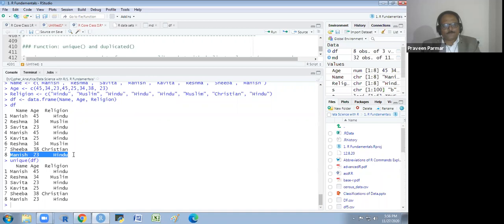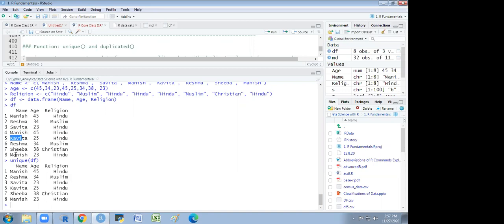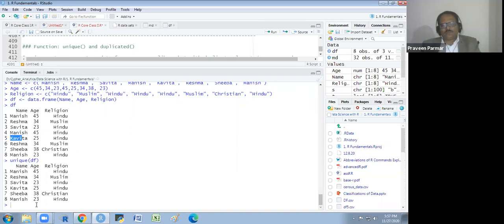So here you see we are taking this Manish, we are taking Reshma, we are taking Savita, we are not including this Manish here. The fourth index is not there. Then Kavita is there. Then again Reshma, so Reshma is not there. The sixth is also not there. Got it? Yes, sir. Then Siva is there and Manish is there. So we are removing the duplicate data in this way. We have removed the duplicate data.